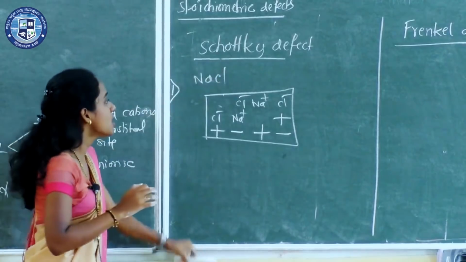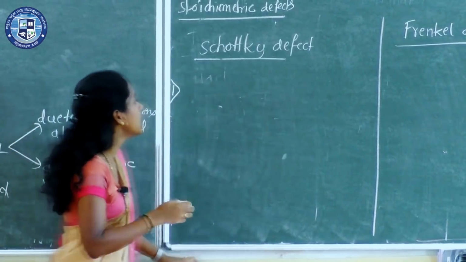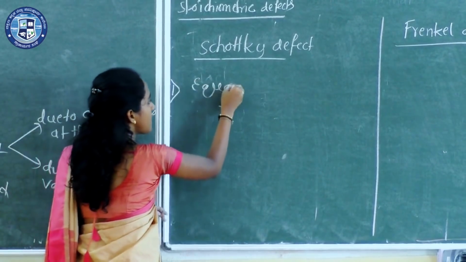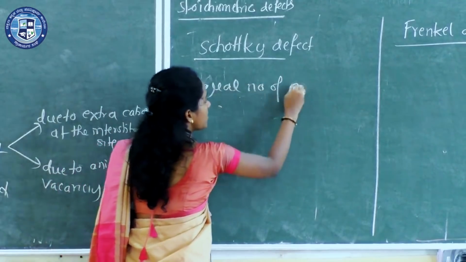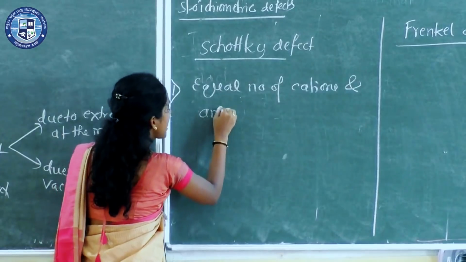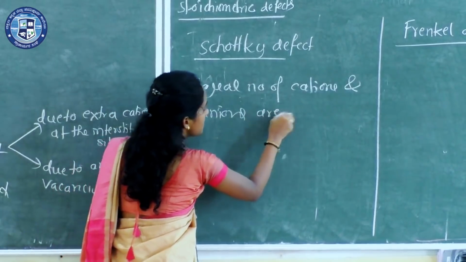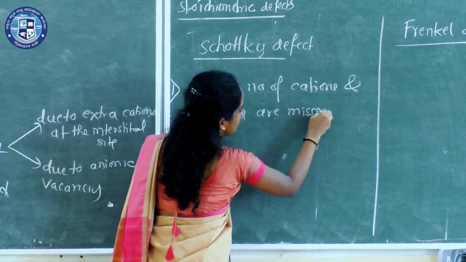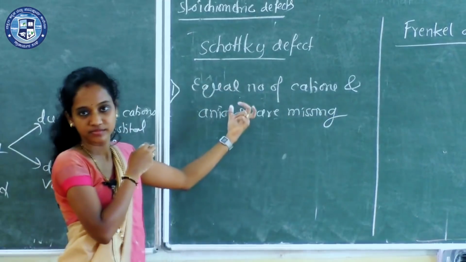Very, very important. What is the definition of the Schottky defect? Equal numbers of cations and anions are missing, which is known as Schottky.